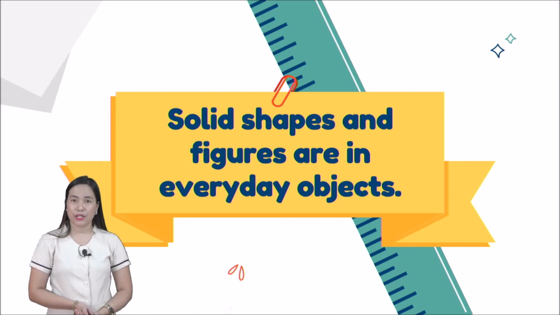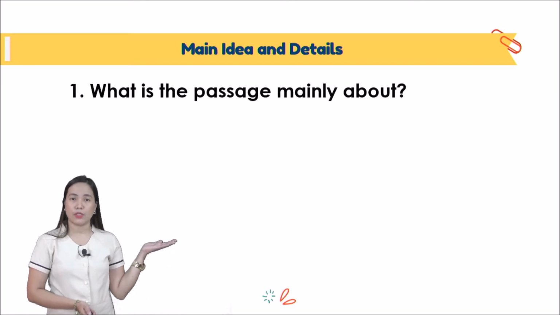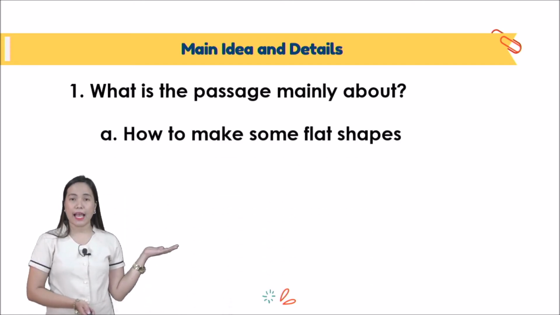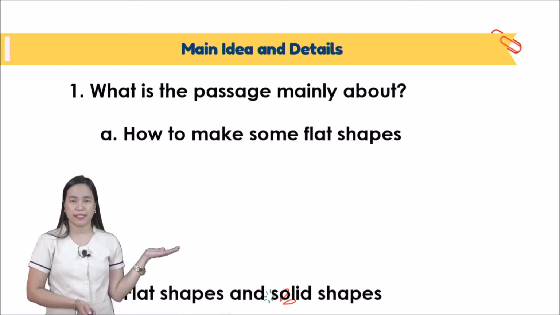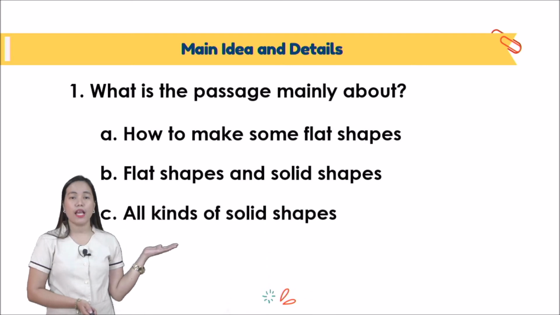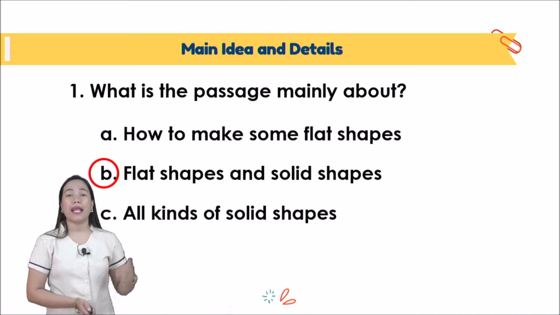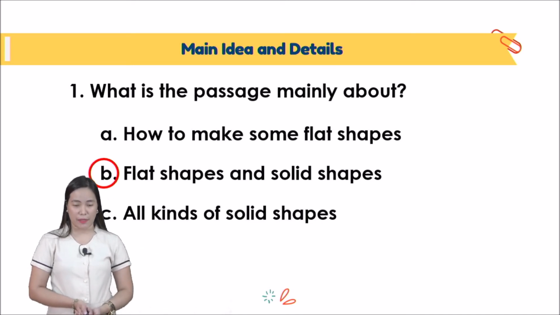Now, let's answer your book. Can you open your book on page 73? Okay. Let's start with the main idea and details. Number 1 question is, what is the passage mainly about? Is it A, how to make some flat shapes, B, flat shapes and solid shapes, or C, all kinds of solid shapes? What's the answer? Very good. It's letter B, flat shapes and solid shapes.